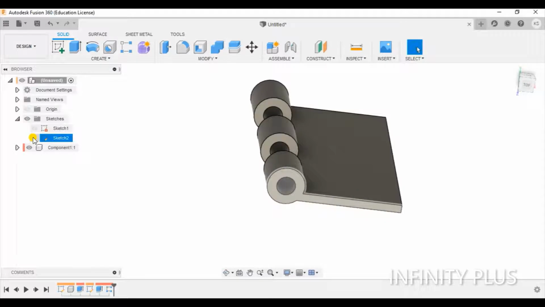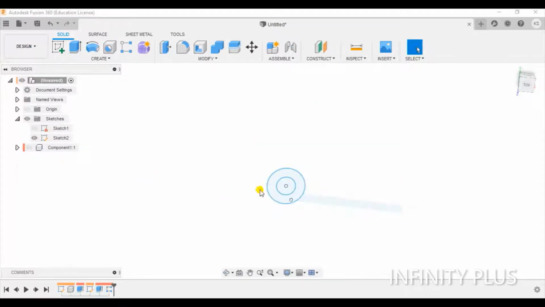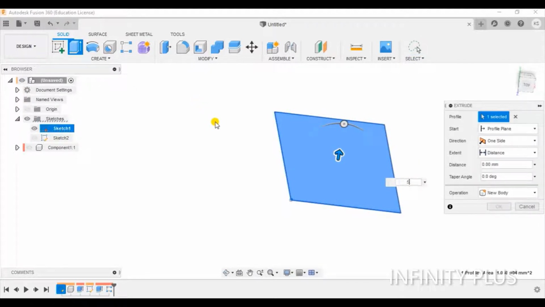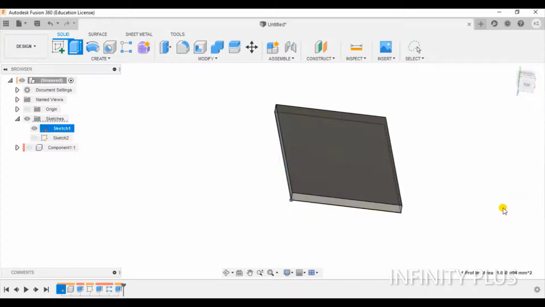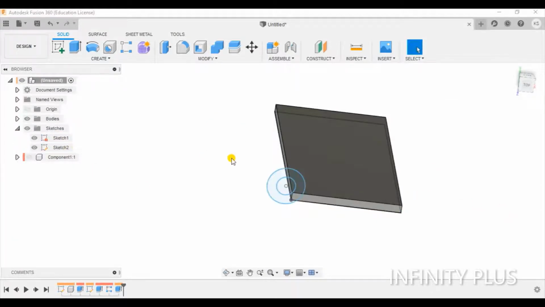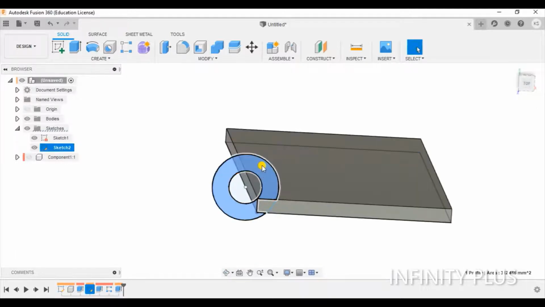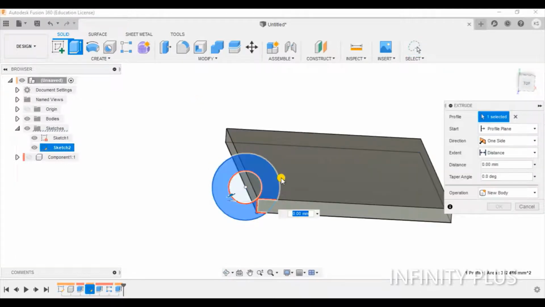Again I will select this, select this. Okay, and stop this. Again extrude 5 mm. Okay, now we will again make this extrude.